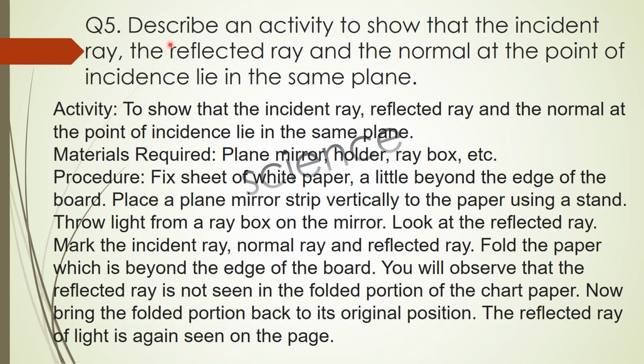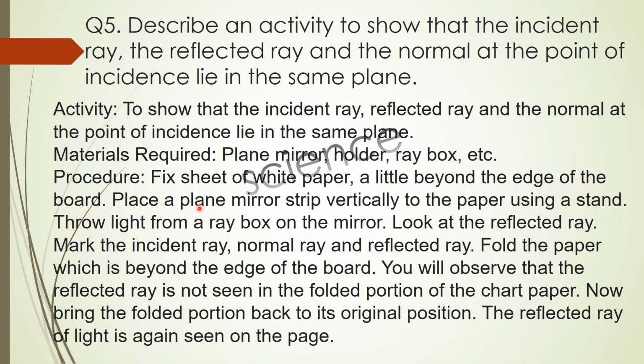Question number 5: Describe an activity to show that the incident ray, reflected ray, and the normal at the point of incidence lie in the same plane. So here is the activity for you. Materials required are a plane mirror, holder, ray box, etc. The procedure is, fix a sheet of white paper a little beyond the edge of the board.